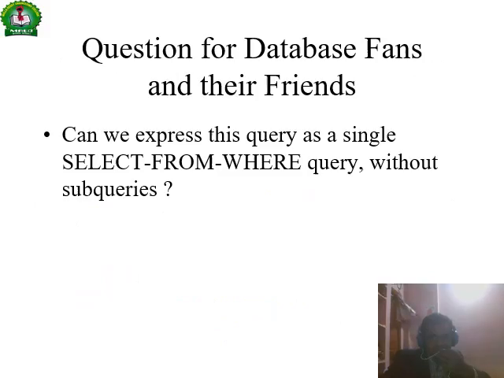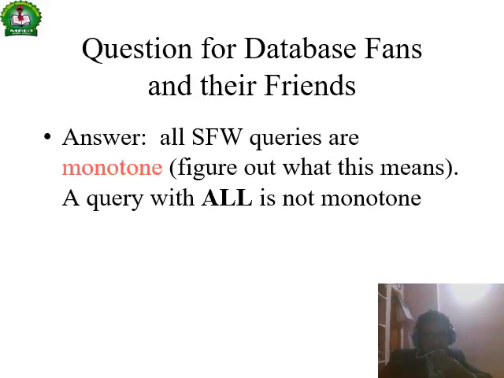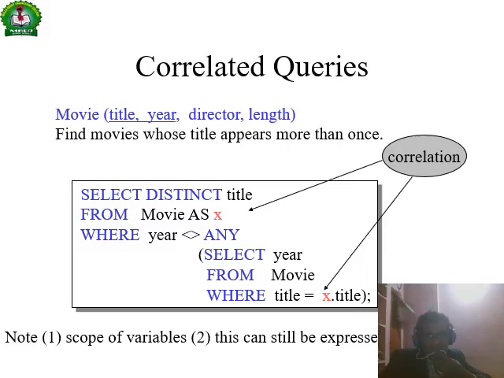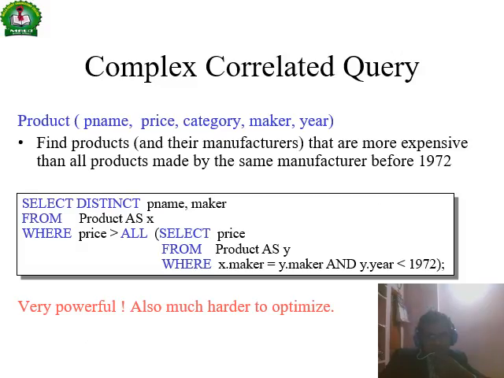Conditions. And queries using select from where without subqueries are all the same. Correlated query, it is a query: find the movie titles that occur once, right. So select distinct title from movie as x, where x year is not in any, select year from movie where title is equal to x dot title, right. The scope of the variable can be expressed. So complex correlated queries can be taken into account.